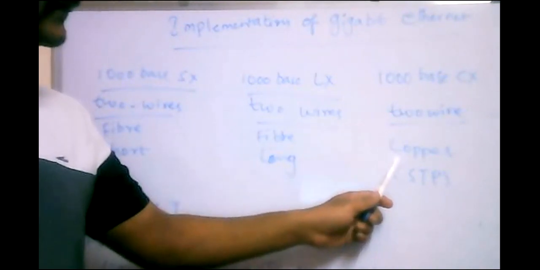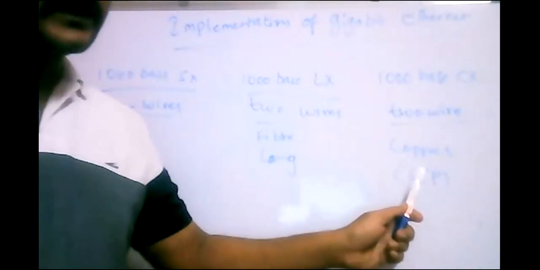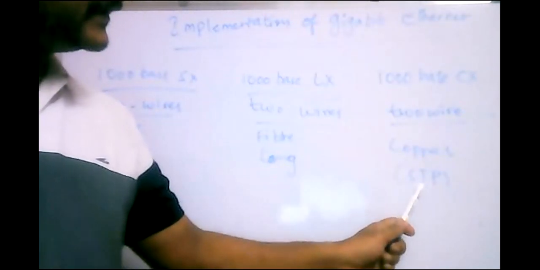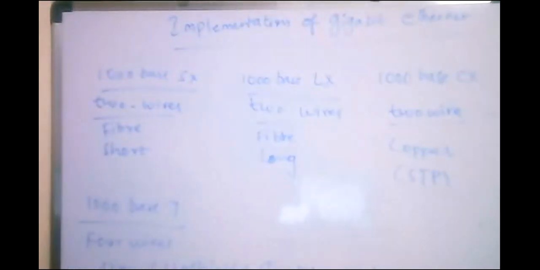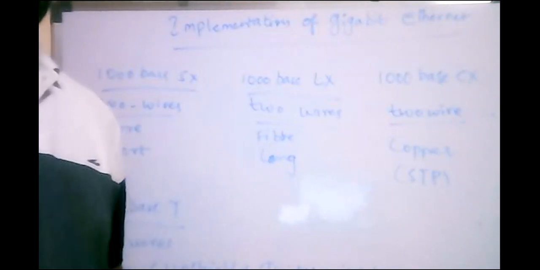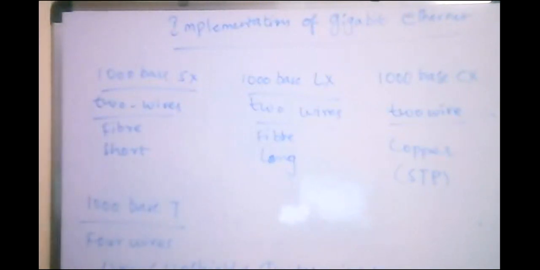The material contained in it is copper, and it is a shielded twisted pair cable. Now coming to the next one, that is 1000 base T 4 wires, which is of a variety called unshielded twisted pair cables. So this is about the gigabit Ethernet.